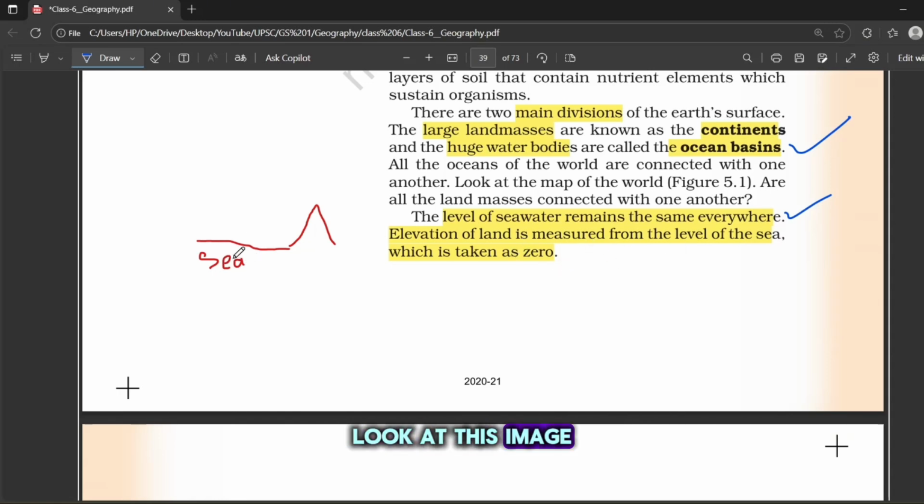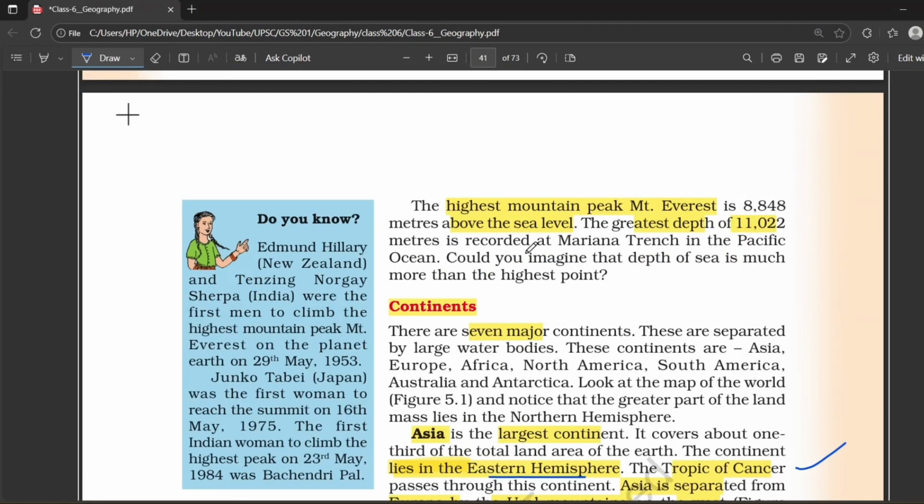For example, look at this image. If the sea ends here, then the calculation starts from this point, which is taken as 0. From here we measure the elevation of the land, such as mountains and other features. The highest mountain peak is Mount Everest, which rises 8,848 meters above the sea level. Okay, the greatest depth on the earth is the Mariana Trench, which is important, okay, which is in the Pacific Ocean.